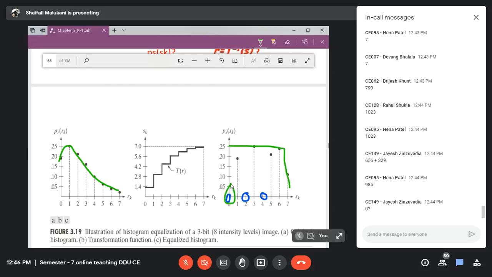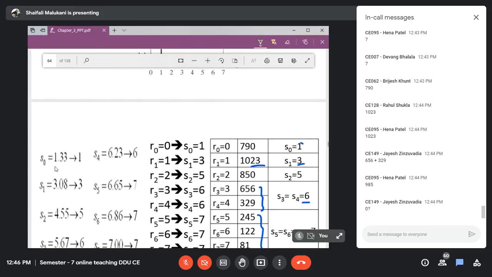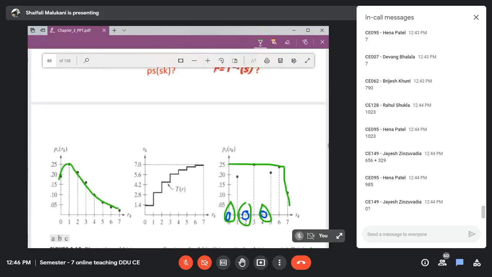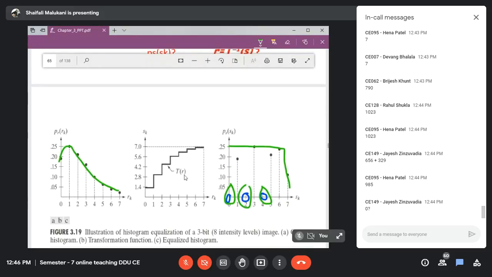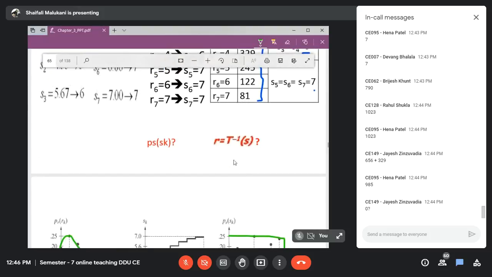Why have we compromised it? What is the compromisation reason? Because we have rounded off. That is the problem. Okay. So one more last question to you. Is it a reversible operation?